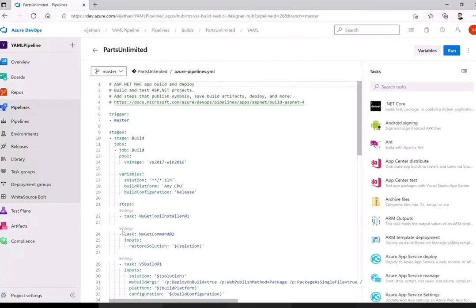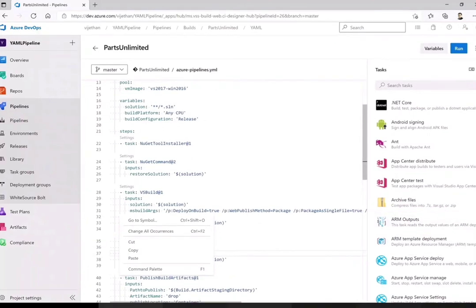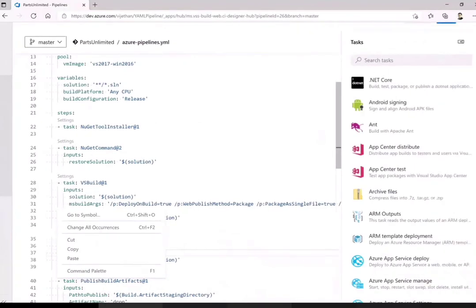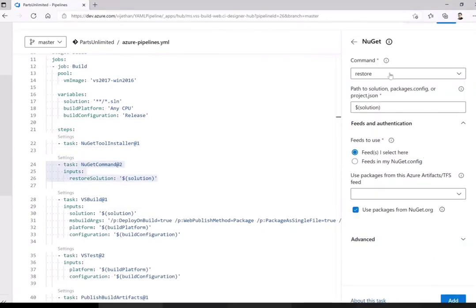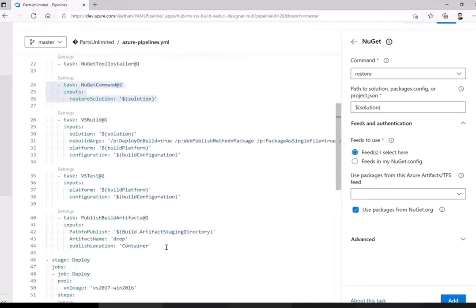If you come to the settings, let me check if I can increase this. So if you click on settings, it will look like a hyperlink. Just click on that hyperlink. At right, you will see the same UI. The only difference is everything here is represented in the form of YAML or code format.